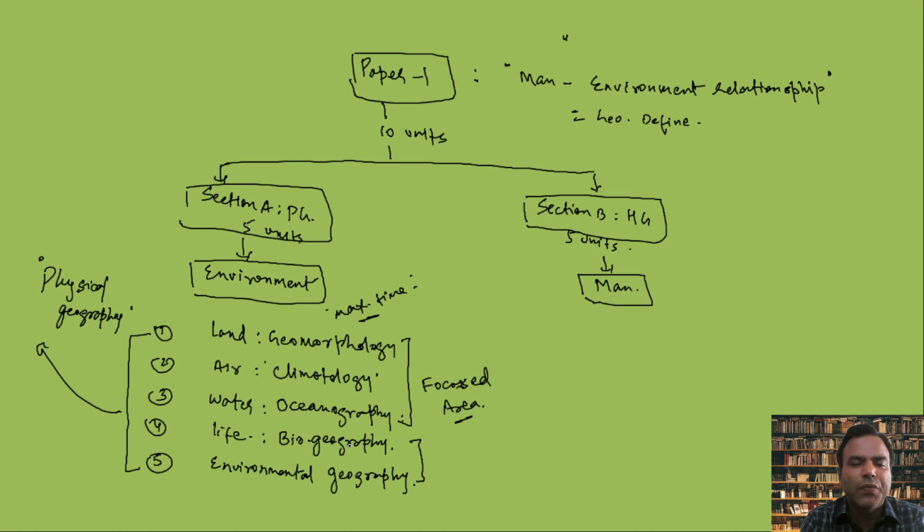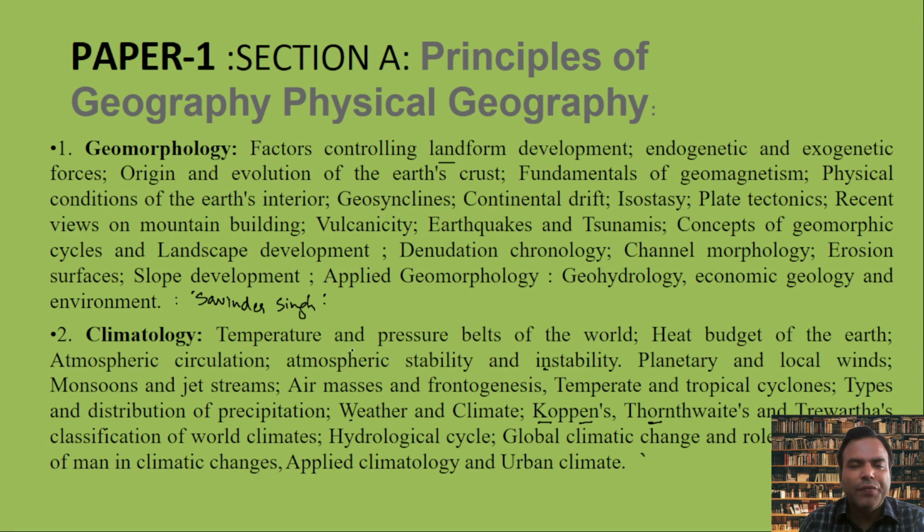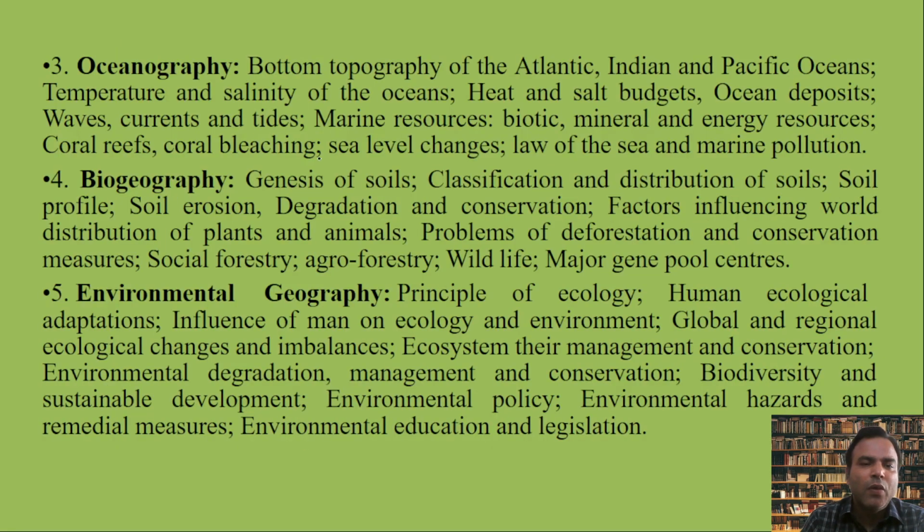So what are the sources for the branches of geography? Geomorphology, we have seen, has a separate individual textbook written by Singh. Similarly with climatology, you can read Climatology by Singh, also a good textbook. Or you already have DS Lal. I personally say Singh, you read it, that's sufficient. Oceanography is by Singh, you can read again, a separate textbook, Oceanography by Singh.